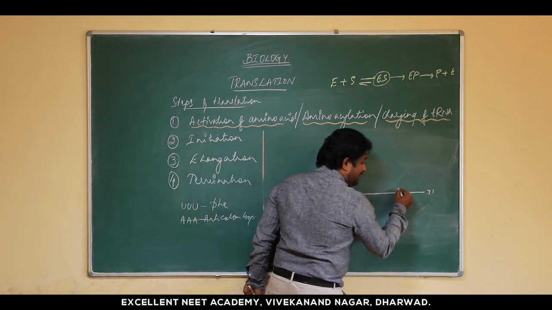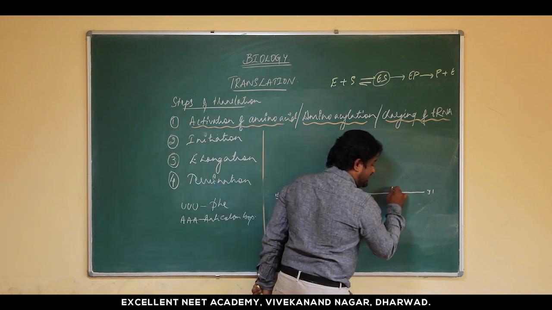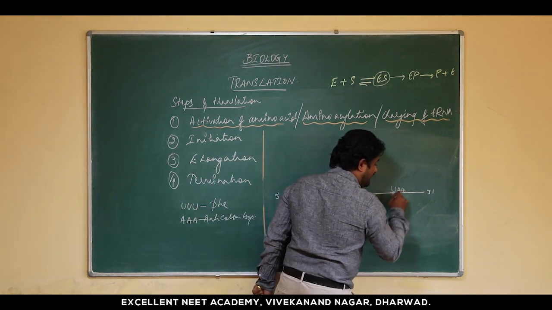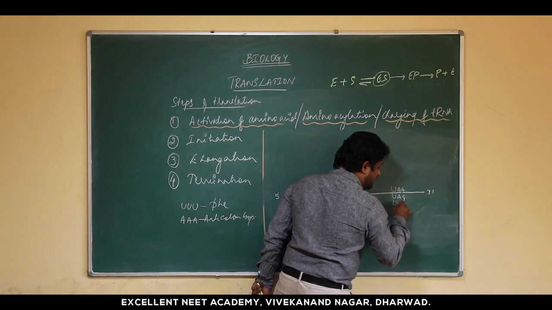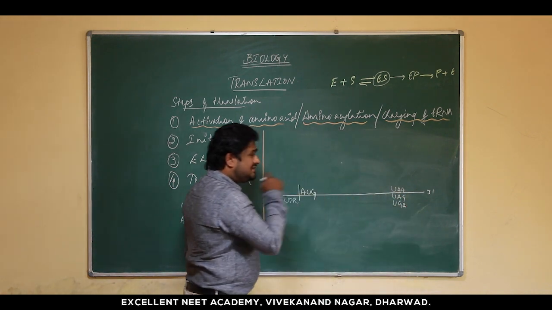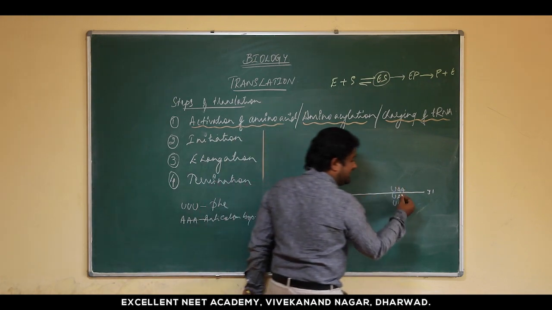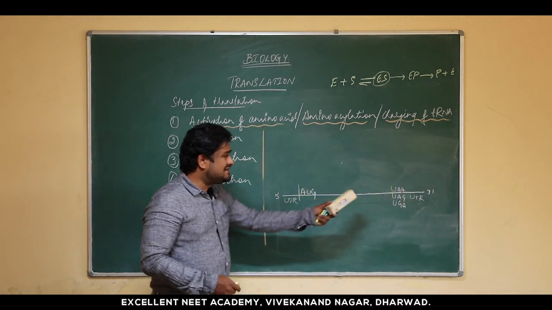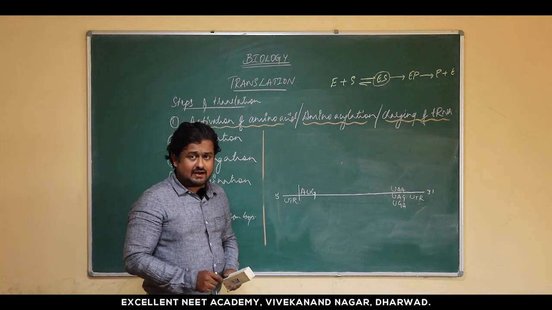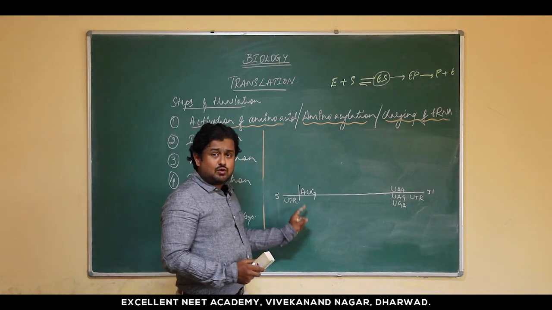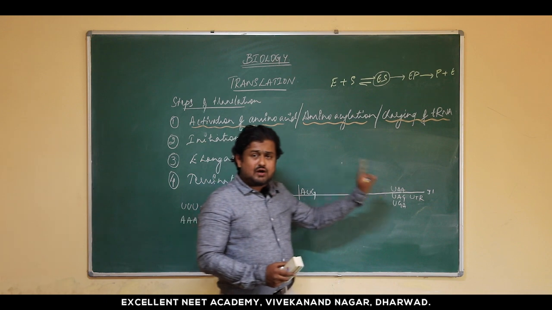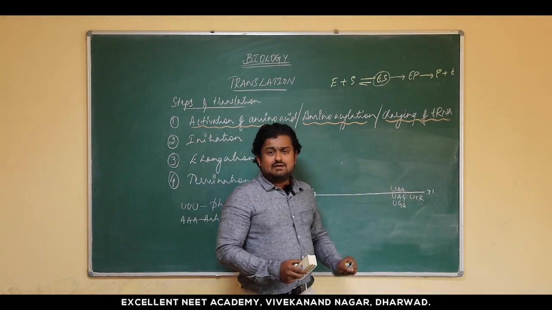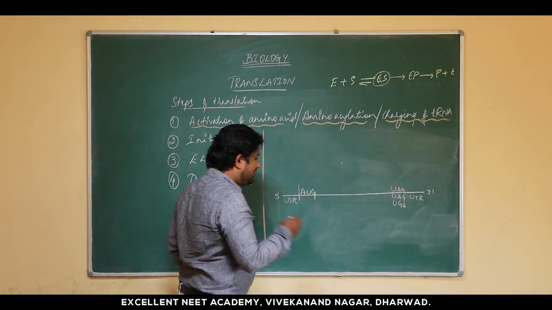And it's going to end with some terminator codons such as UAA or UAG or UGA. So this is the termination codon. After the termination codon, again you will have the untranslated region. So this untranslated region makes sure that the process is going to begin at AUG and the process is going to end at the termination codons. Right? Now let us begin it.